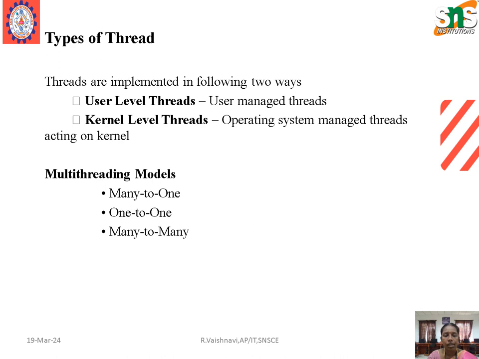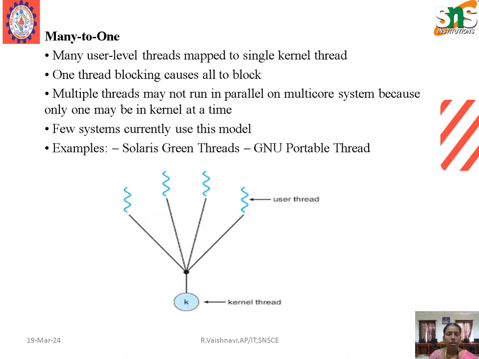The next one is multi-threading models. For multi-threading models, we have three types: many to one, one to one, and many to many. First one, many to one. Many user level threads are mapped to a single kernel thread. One thread blocking causes all to block. Multiple threads may not run in parallel on a multi-core system because only one may be in the kernel at a time. Few systems currently use this model.